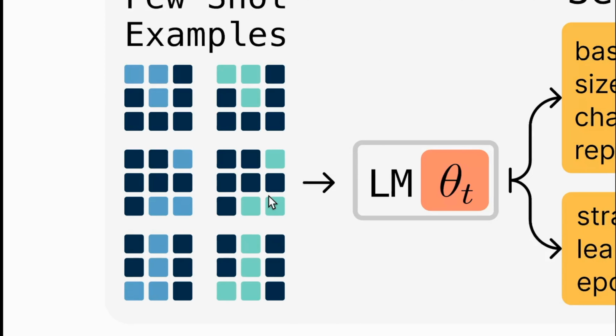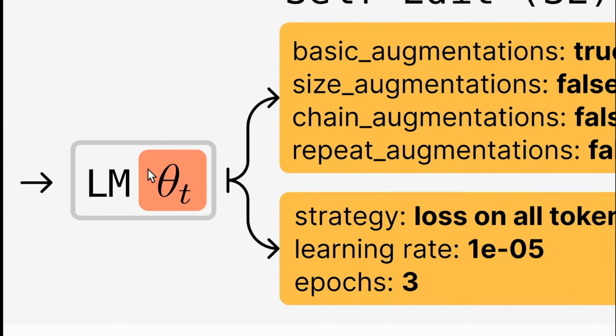Okay, whenever a question like this comes, there is no size augmentation, rotation augmentation, repetition augmentation, or any kind of chain augmentation, where the patterns just follow one after the other in a chain. There is nothing like that. There is just one basic augmentation, which is color augmentation. So this is the same thing which the model does.